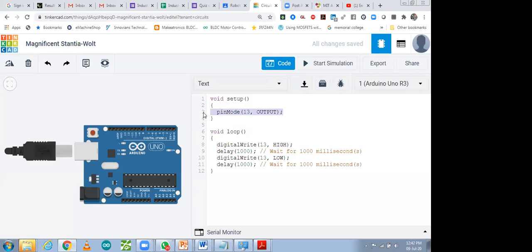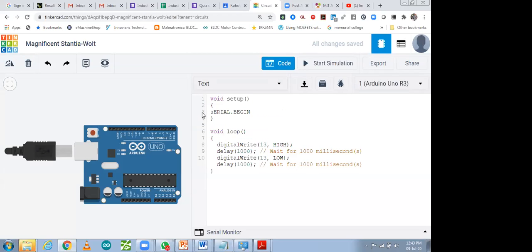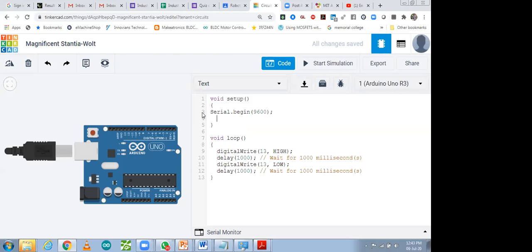First of all, we have to define serial.begin. You have to type it like this, serial.begin, for initializing the serial library. For initializing the serial library, you have to do it, and the baud rate you can take as 9600. That is the default baud rate of Bluetooth. You can upgrade it also, and you can change it also.